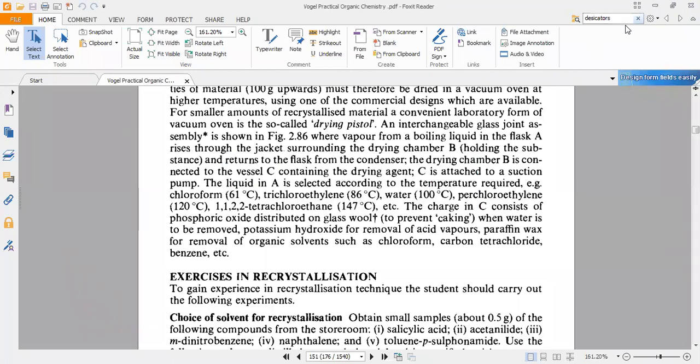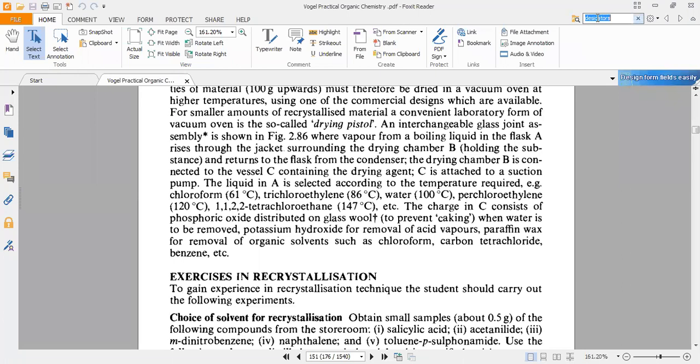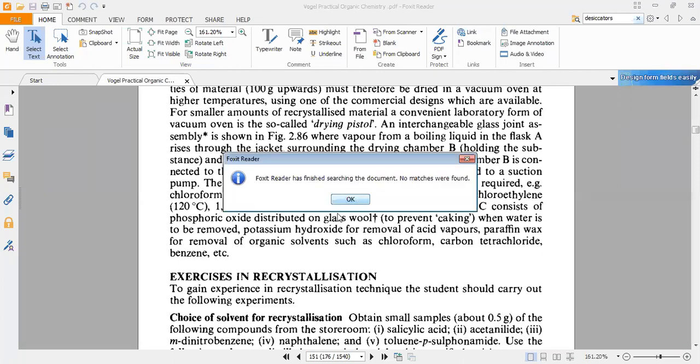No, there's no such match here. Let me see whether I have placed the right one. All right, so no such match has been observed here.